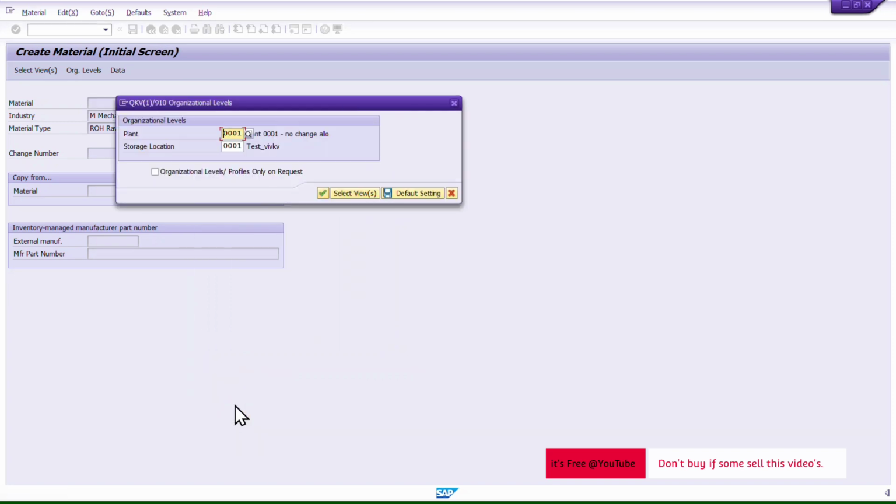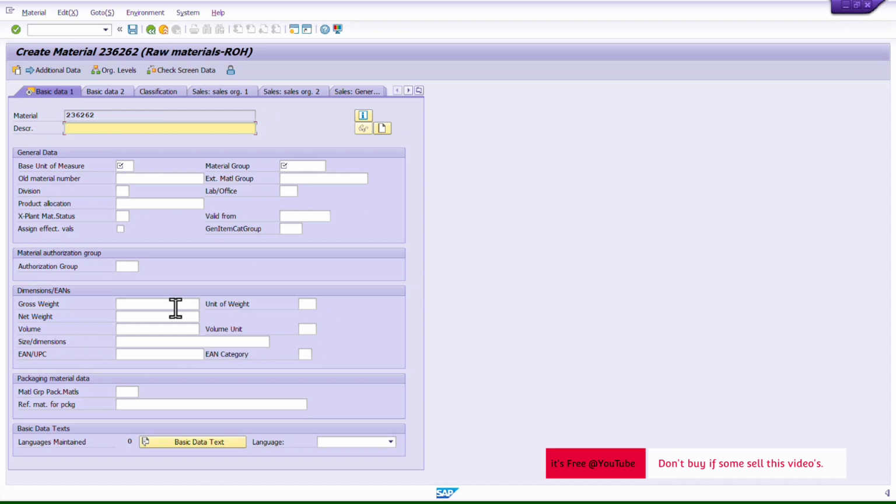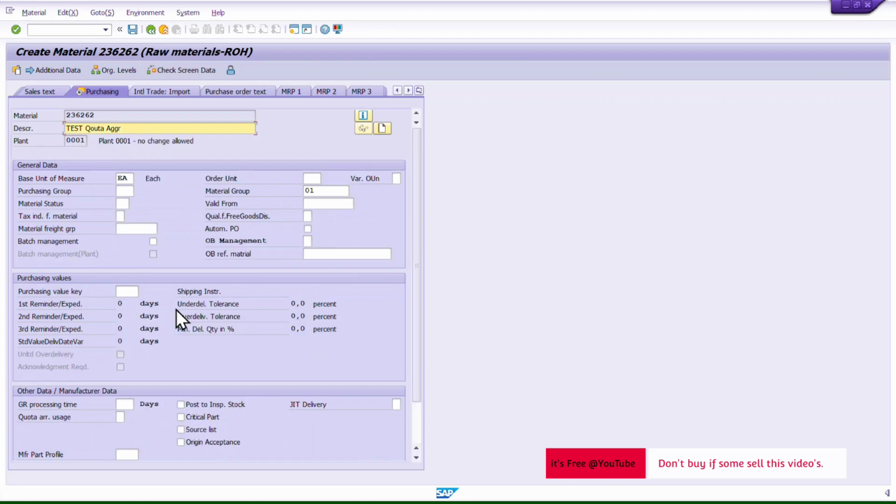So I will go ahead. I'm using the standard SAP defined plant and company code. Test quota agreement. Then I'm providing only the mandatory fields, not all the details.